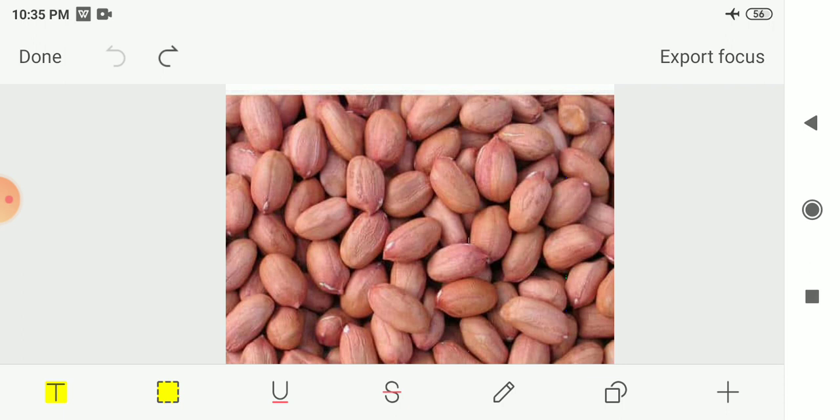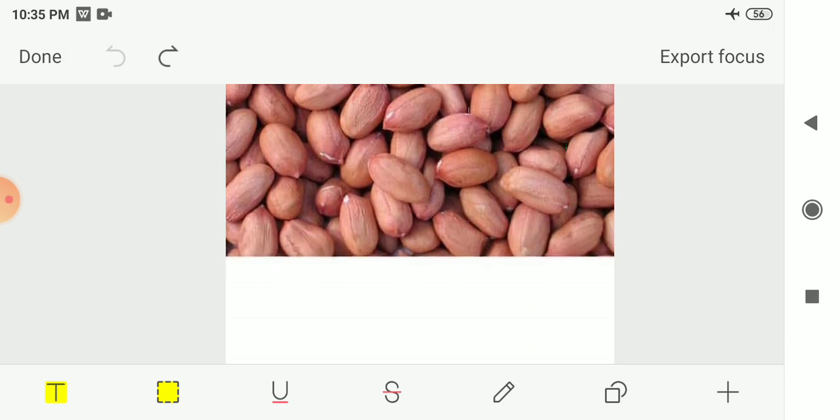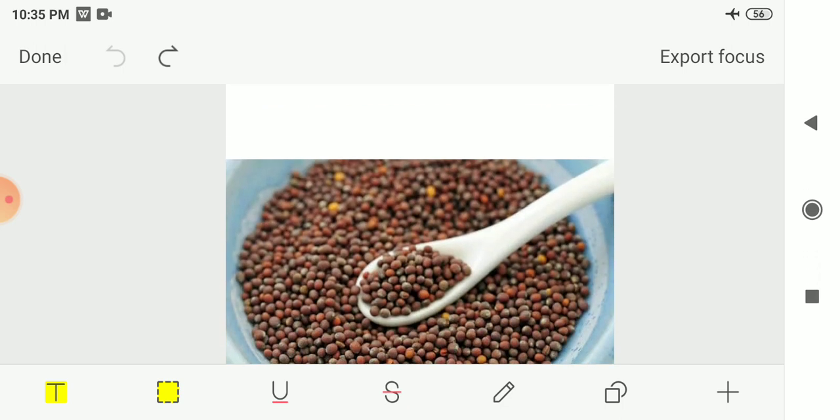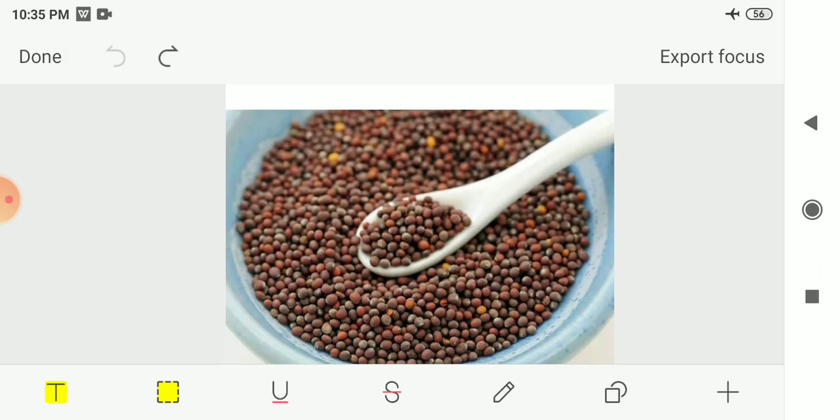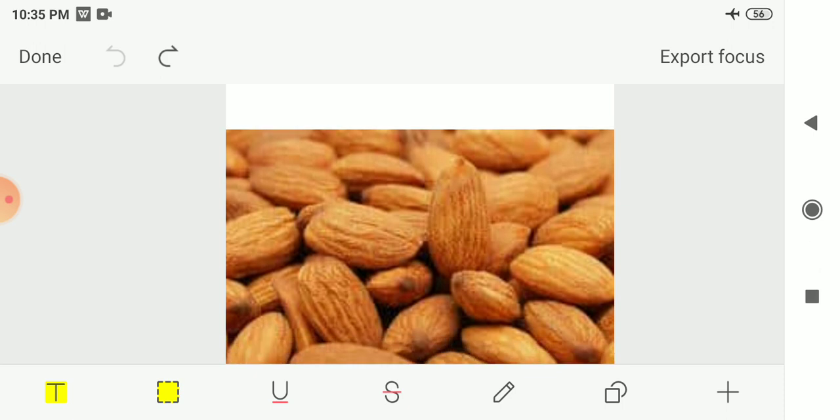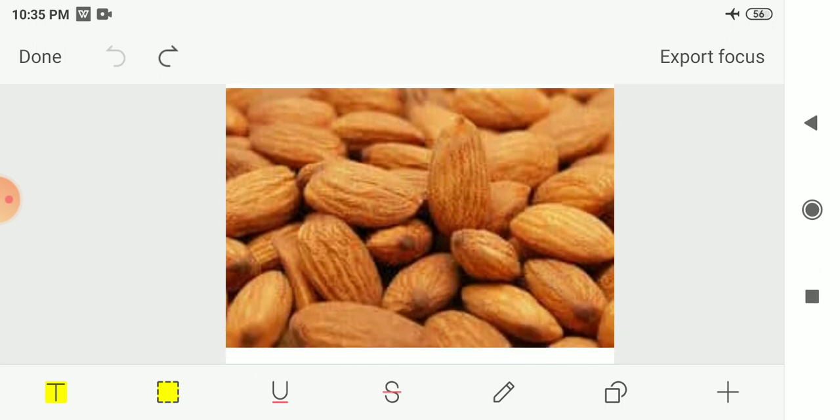Next we wrote mustard seeds. So these are the mustard seeds which we use while cooking. Next we had written almond. So this one is the almond. So these are some examples of oil seeds, that is castor, groundnut, mustard and almond seeds.